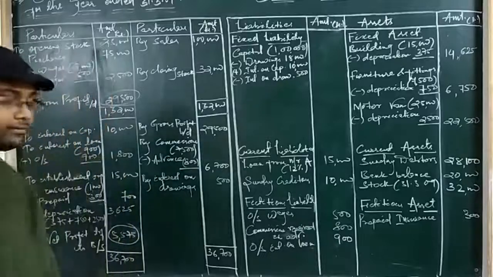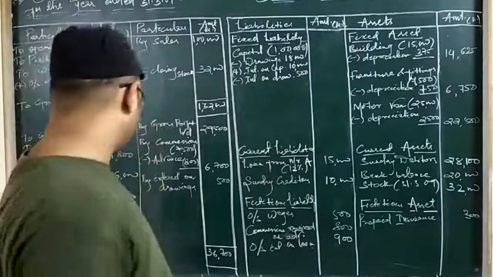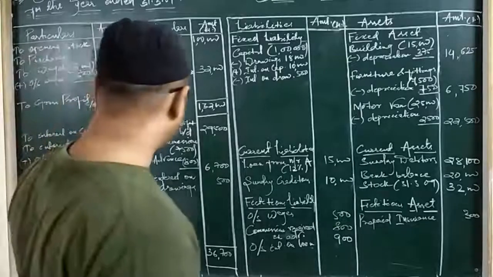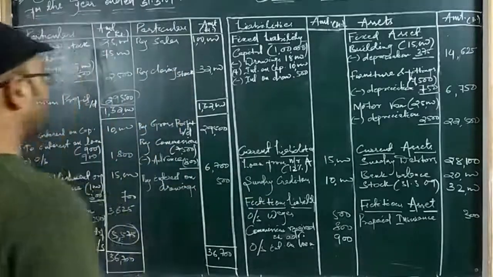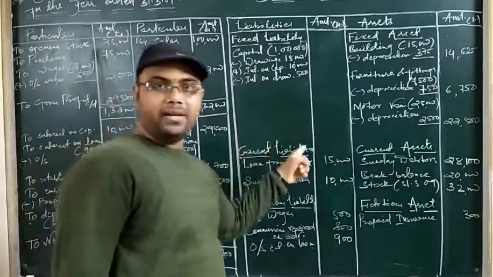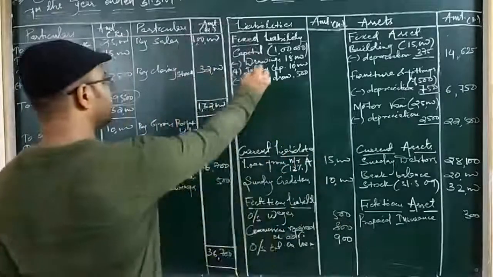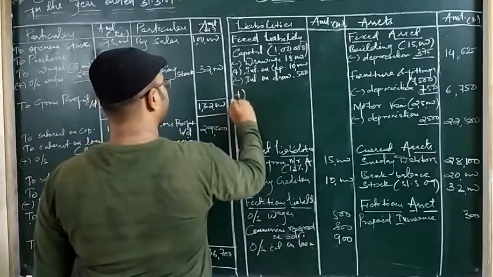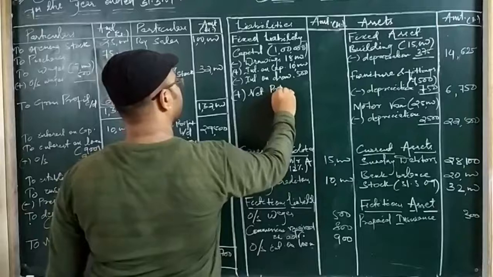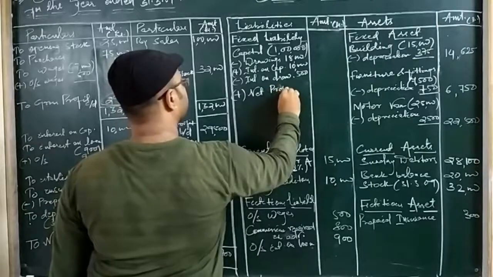Okay, the net profit given in the question is 5,575, and we have got the correct answer 5,575, and we have not left any adjustment, I think. Now finally we will be taking the net profit to our capital adjustment. As you know, the net profit is added to capital. Net profit brought forward.